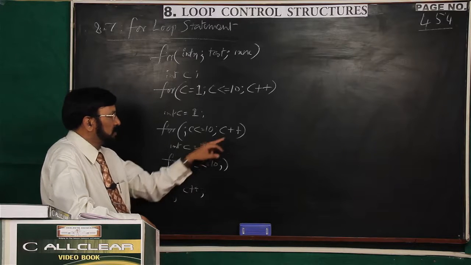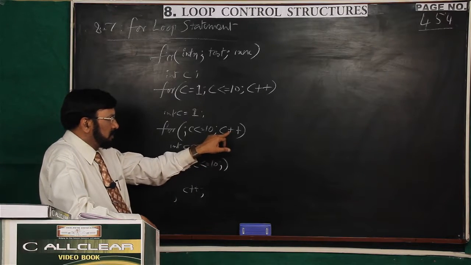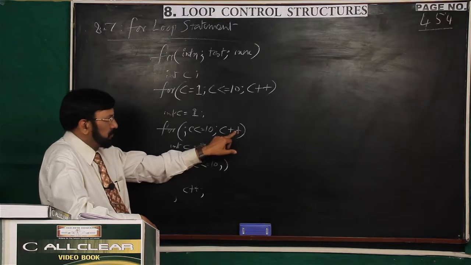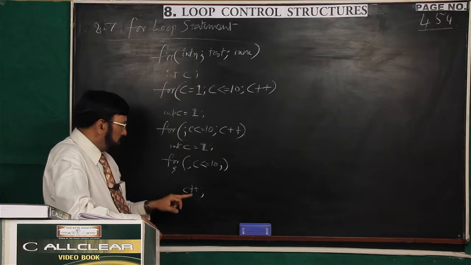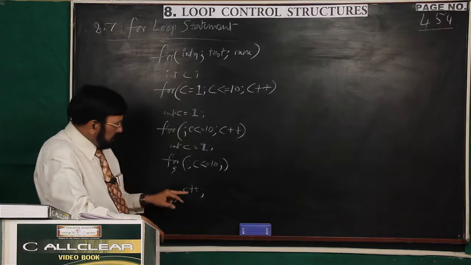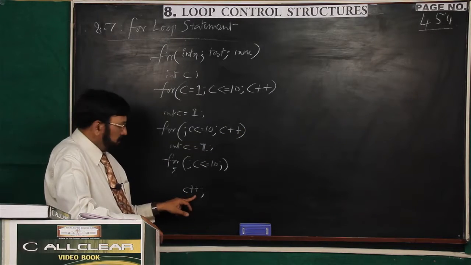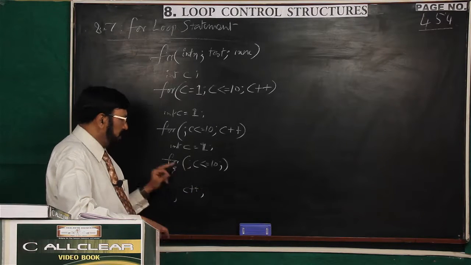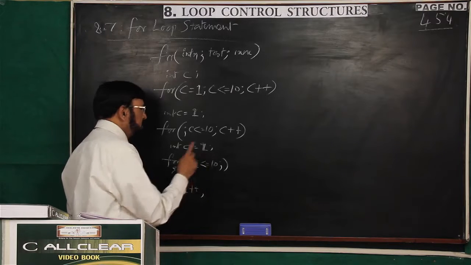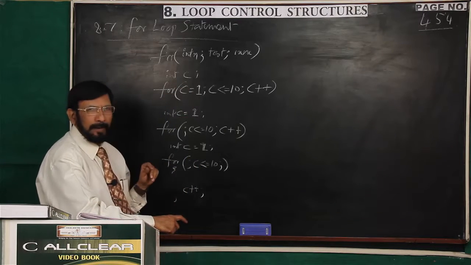One more point you have to understand. When you write incrementation here, you didn't write a semicolon. It is not terminated by semicolon. But here, you are writing the incrementation statement independently. It is an independent statement. That's why it should be terminated by semicolon. Here, two semicolons are there. These all alternatives you remember.